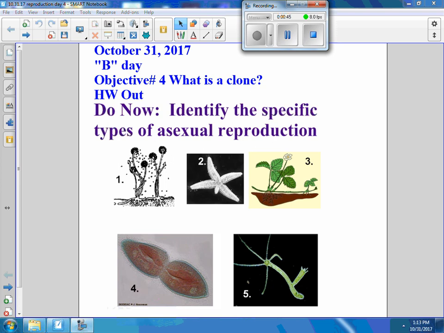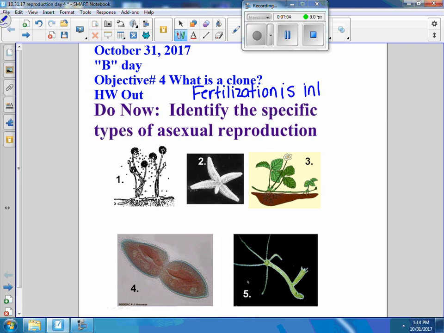So is that inside the body or outside the body? Inside. So what do we call inside the body? What do we call, Miss Gracie? Internal fertilization. So fertilization is internal. What about development? Where does the offspring develop? Fertilization is internal. What does that mean? What does internal mean? It happens inside the body. We're doing number 3. You asked me to do number 3, remember? Fertilization is internal. What about development?